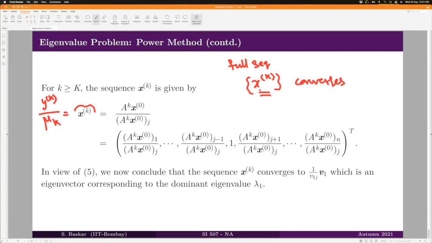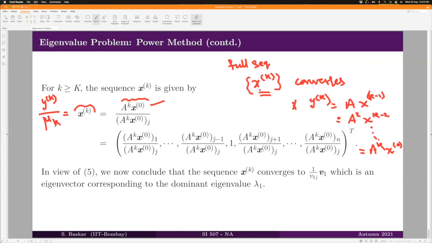If you recursively apply A, you get A^k times x naught, because yk is A times xk minus 1, that is A times A xk minus 2, and so on. So when you go till A^k, you have x naught.